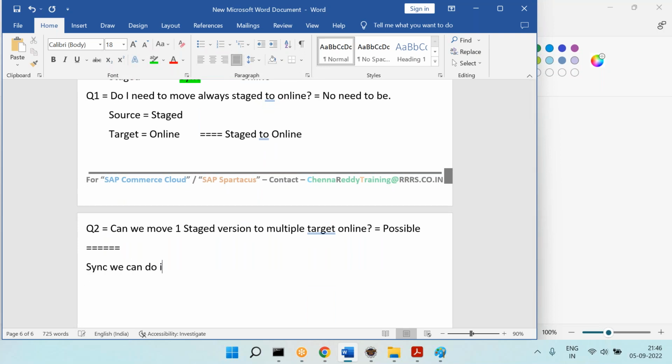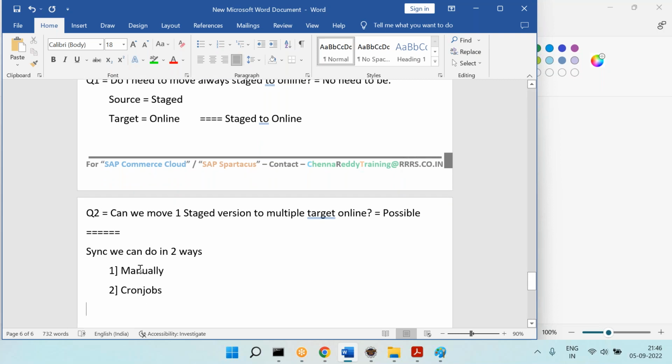First one is manually, and the second one is using cron jobs. For now, we will do it today manually, and how we do it through cron jobs, we'll see in the technical part.